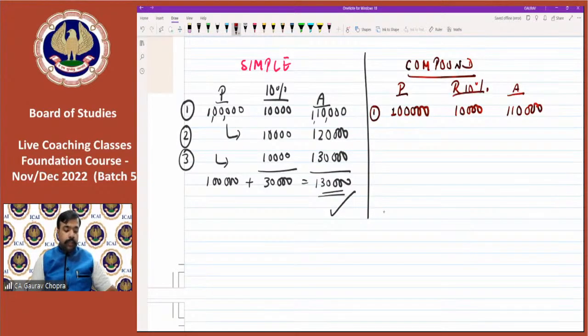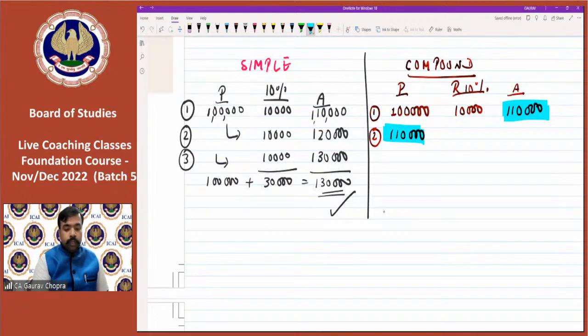Now here comes the twist. What is the twist? The twist is, in case of compound interest, interest is payable on the opening balance of every year. So now the amount at the end of the first year becomes the principal for the next year. The amount which is available at the end of the first year becomes the principal in the beginning of the second year. So now this is the principal, and on this principal we have to calculate the interest.